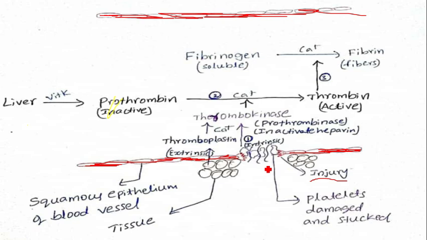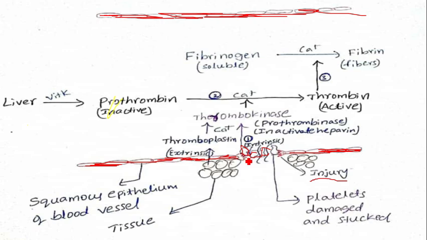Now we will see the complete details of the mechanism of blood coagulation. After injury, we can see damage to the walls of the blood vessel. When the blood vessel walls are damaged, the platelets come and bind at the damaged blood vessel.